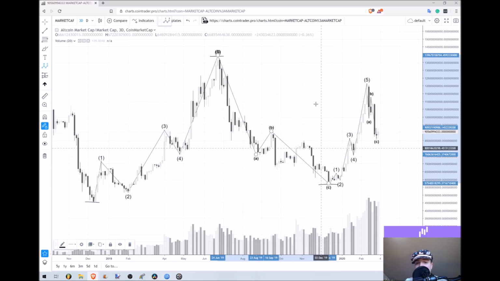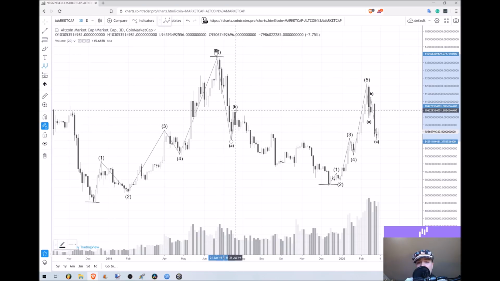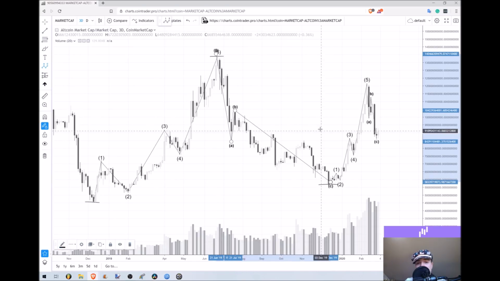But if I had to just guess from the bigger time frame without looking at the subwaves to know exactly, I would either count this ABC wave like this, where I come down to about 75 billion, and that's the A and the B wave, or I would count it where the C wave is a little extended and it comes like that.